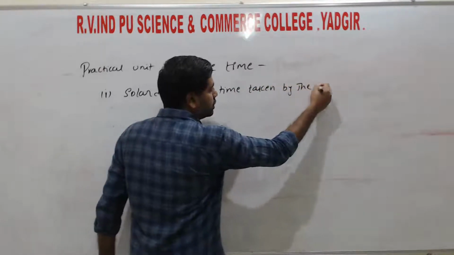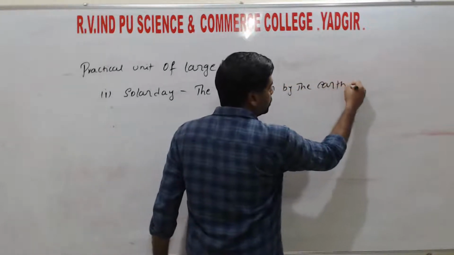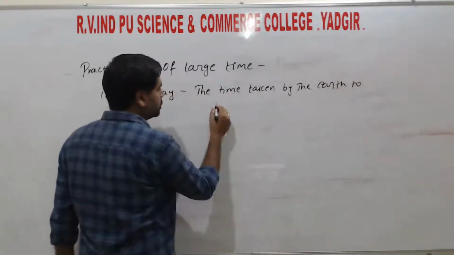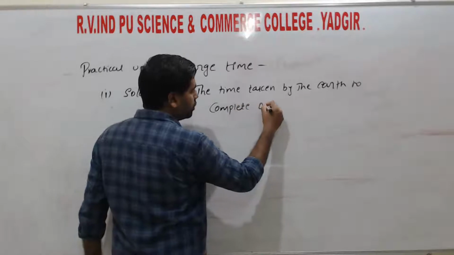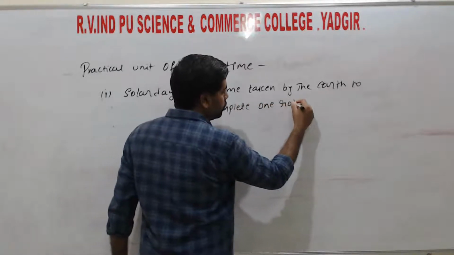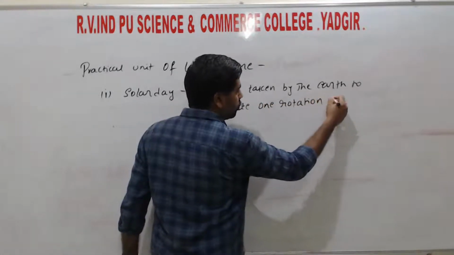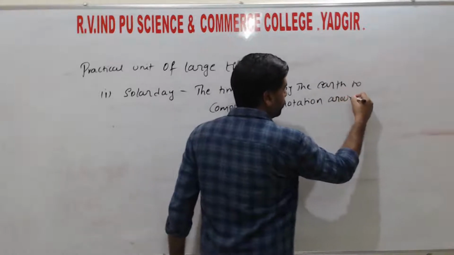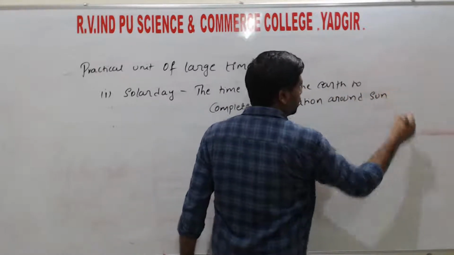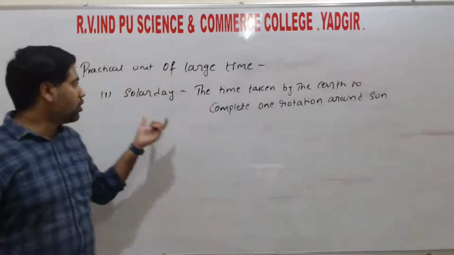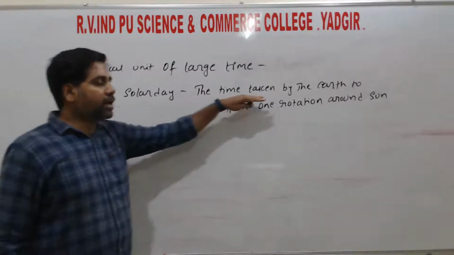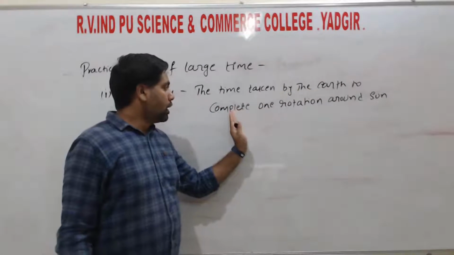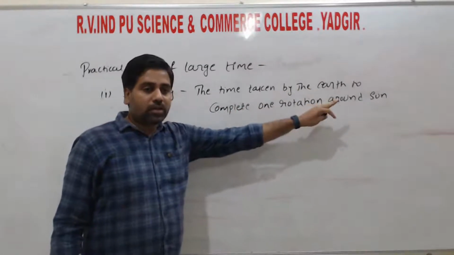What is a solar day? The time taken by the earth to complete one rotation.